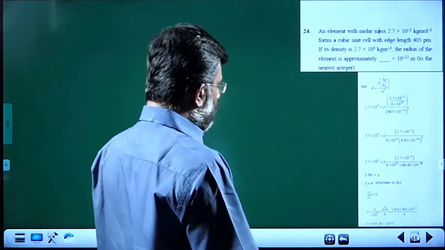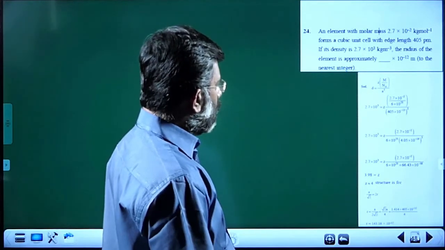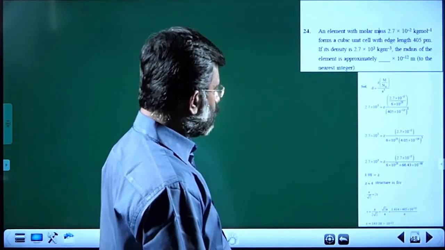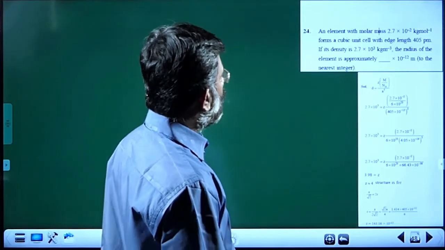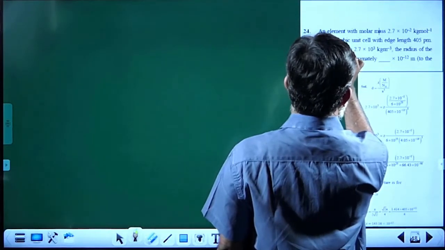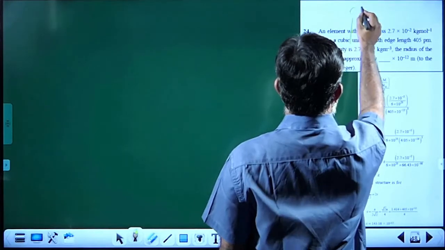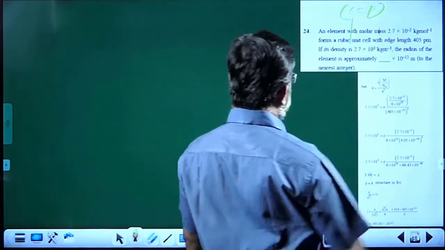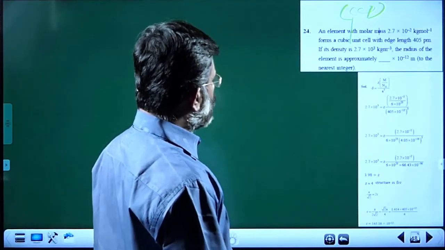That way we need to represent. Something is missing here: simply cubic is not enough. It has to be CCP, cubic close packed structure. It has to be mentioned CCP or BCC. As in the question, it is CCP.